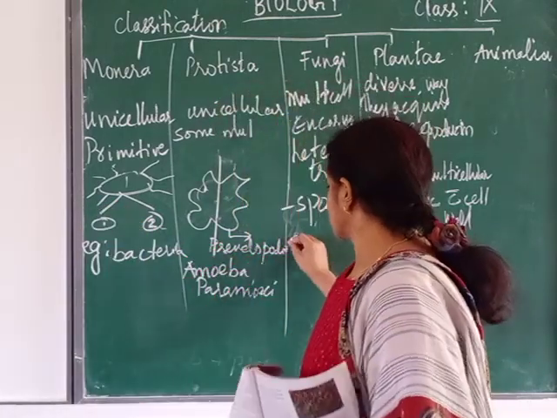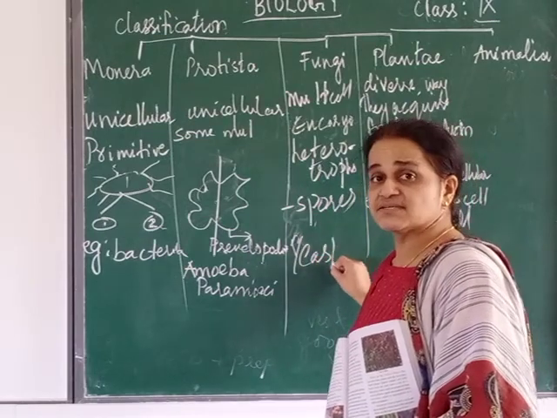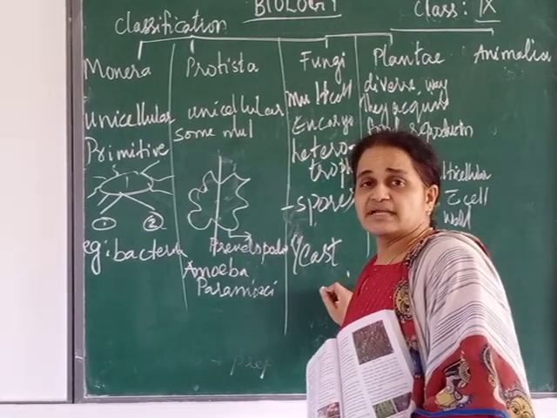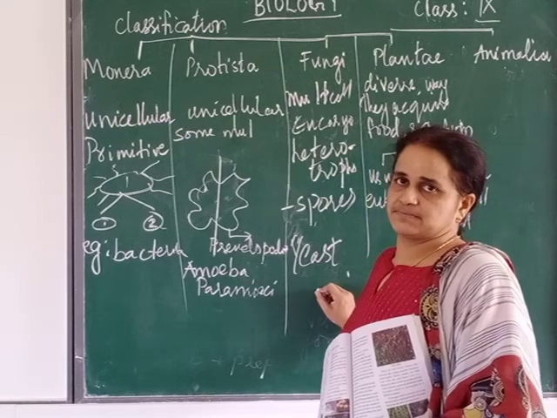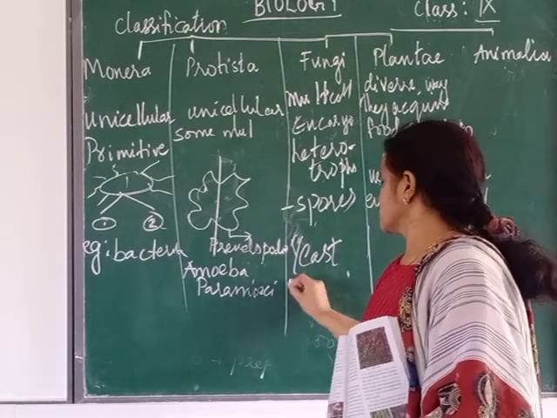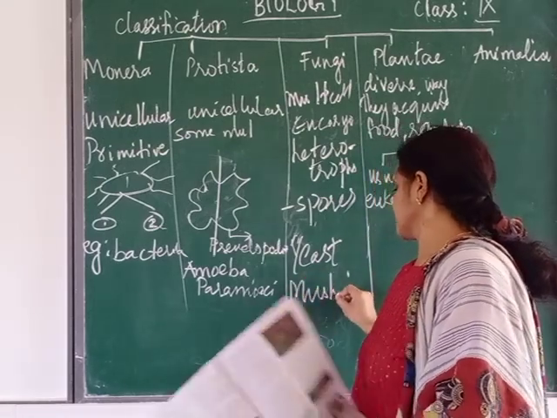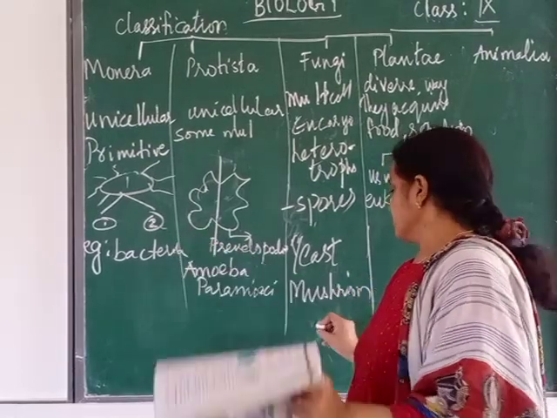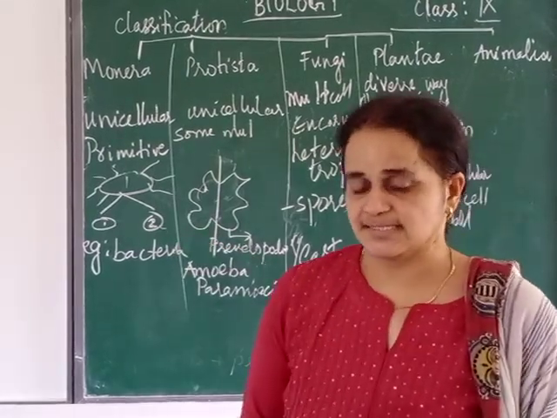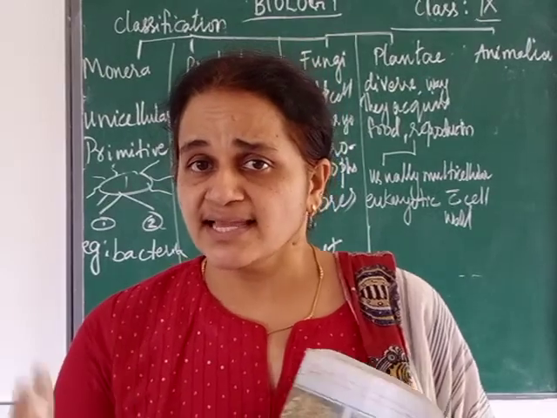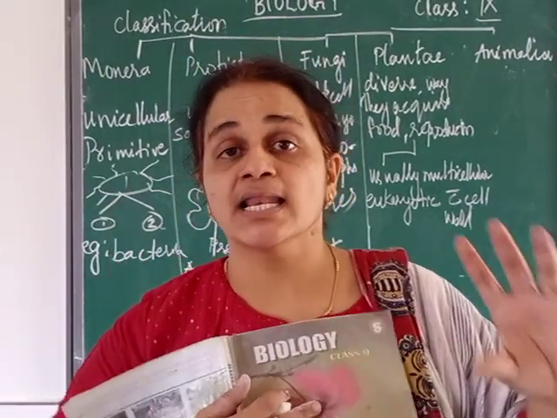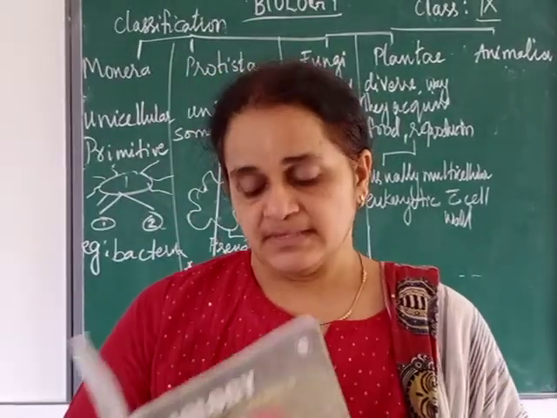Examples, remember yeast. You know yeast. Where is this yeast used? In which industry? In bakeries. Yeast, mushroom, bread molds and lichens. You know what is lichen? Lichen is an association between algae and fungi.